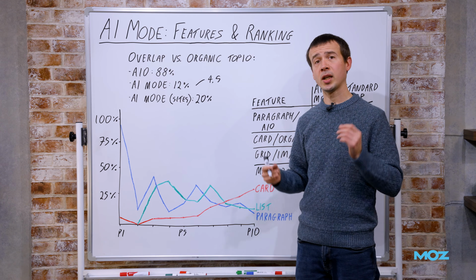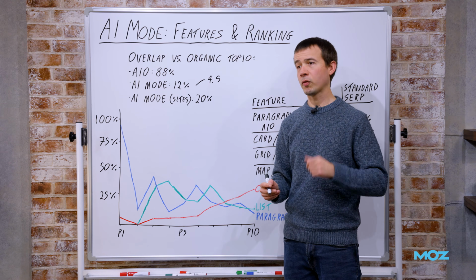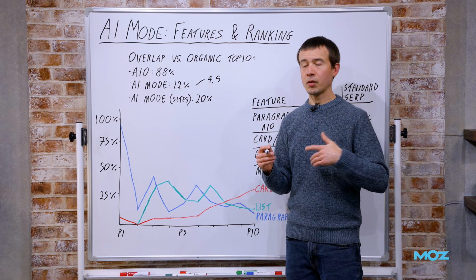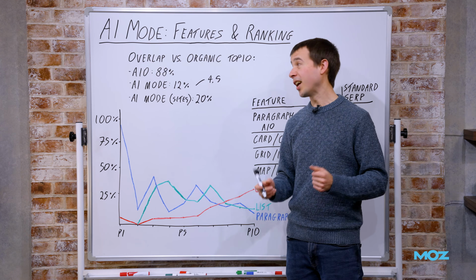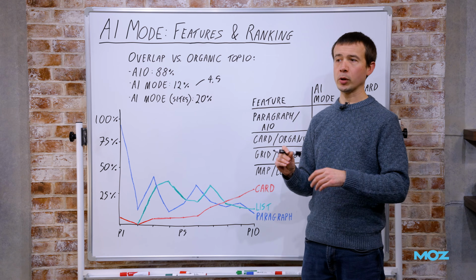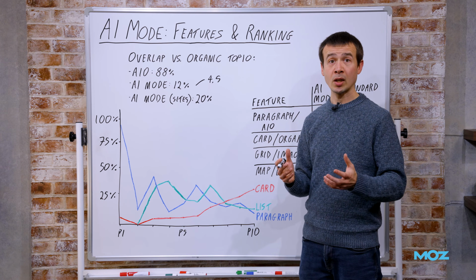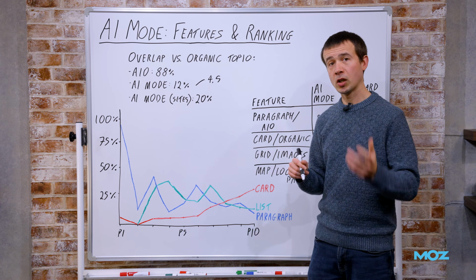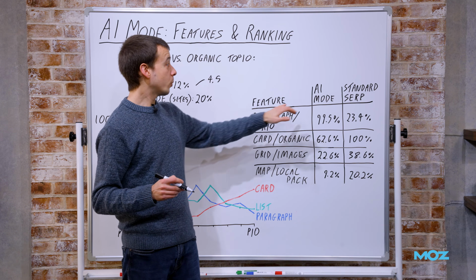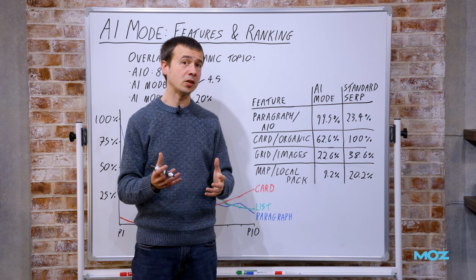The next thing I want to talk about is the idea of SERP features. Obviously we're familiar with SERP features in regular organic. If I talked about things like images, local packs, video results, featured snippets, AI overviews themselves, of course, you're familiar with these kinds of SERP features, but AI mode you can think of almost as a pure feature SERP. It has a lot of similar or even the same features, and we're parsing those as well. So if I talk about some of the equivalents between AI mode and a standard SERP, we can compare how common they are for the same terms.